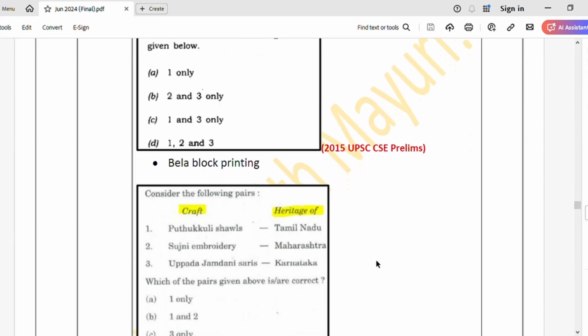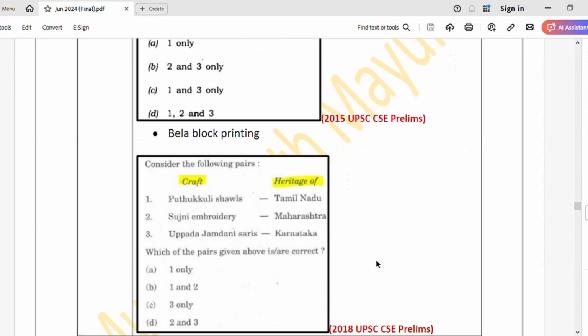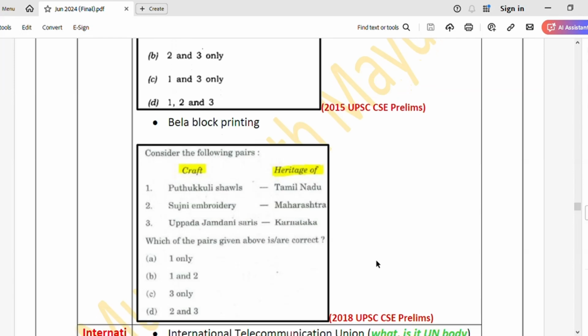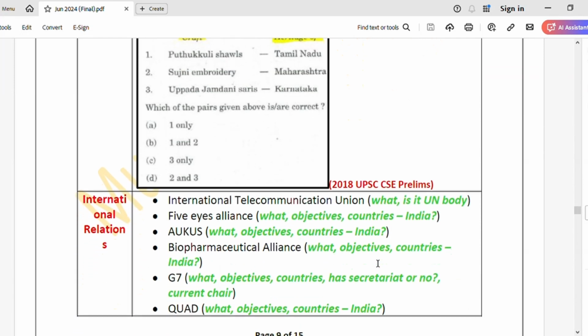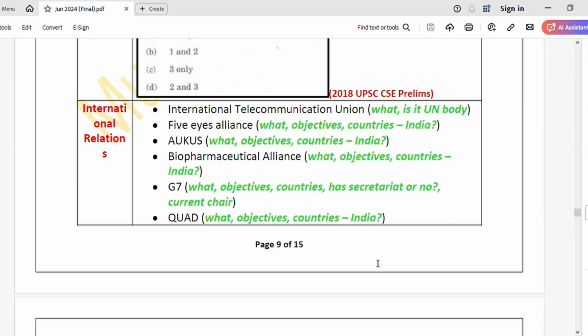Then what is Bela block printing? So just see crafts and which states they belong to. That's it. To which state this particular printing, Bela block printing, belongs. That's all. Then international relations, what to do here?